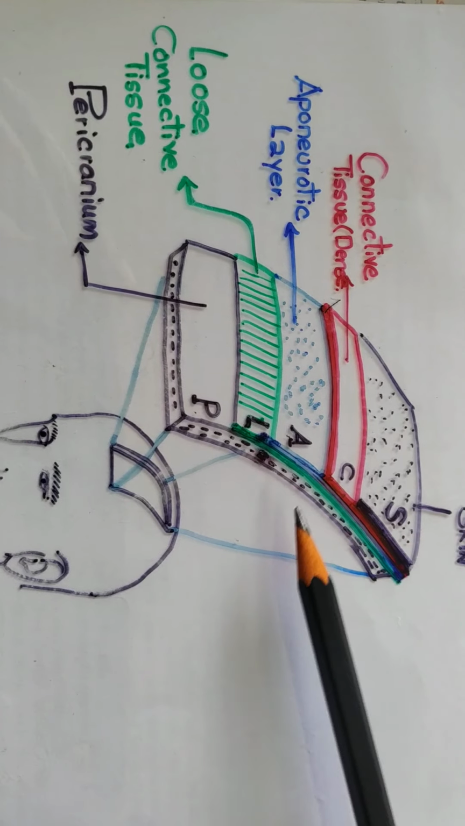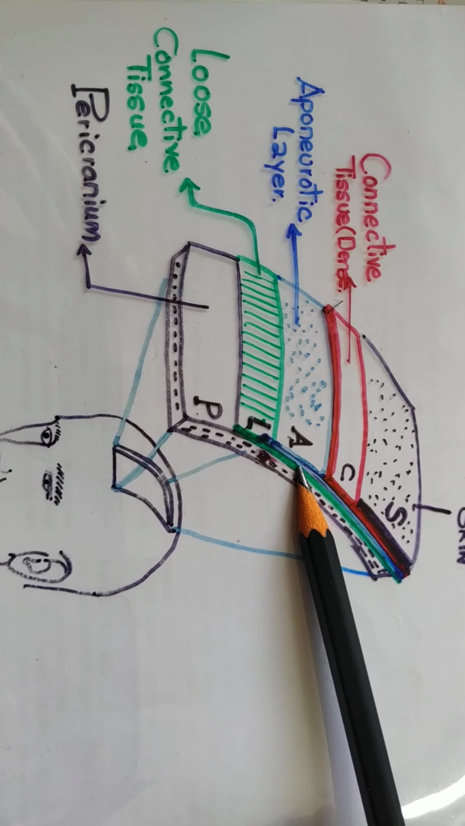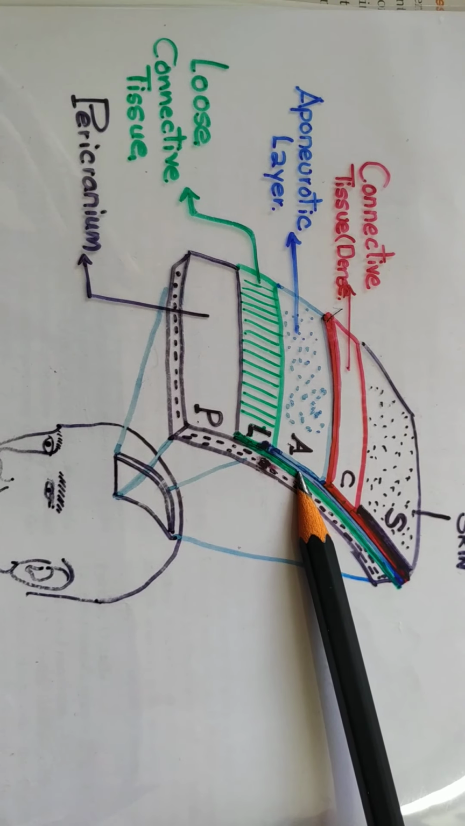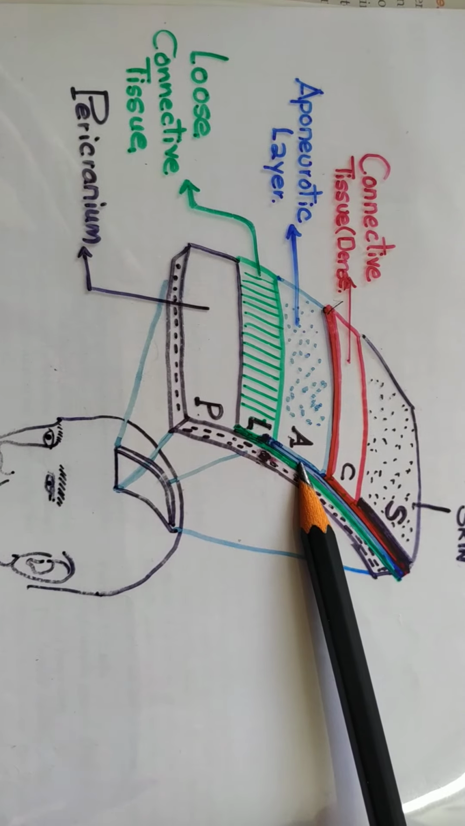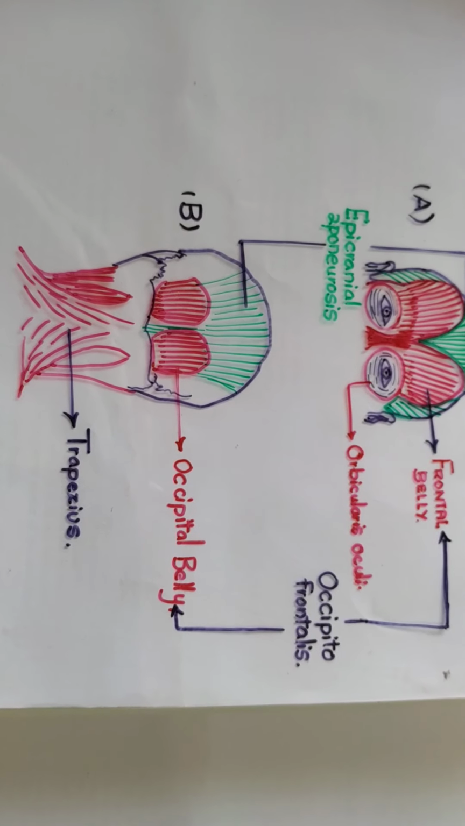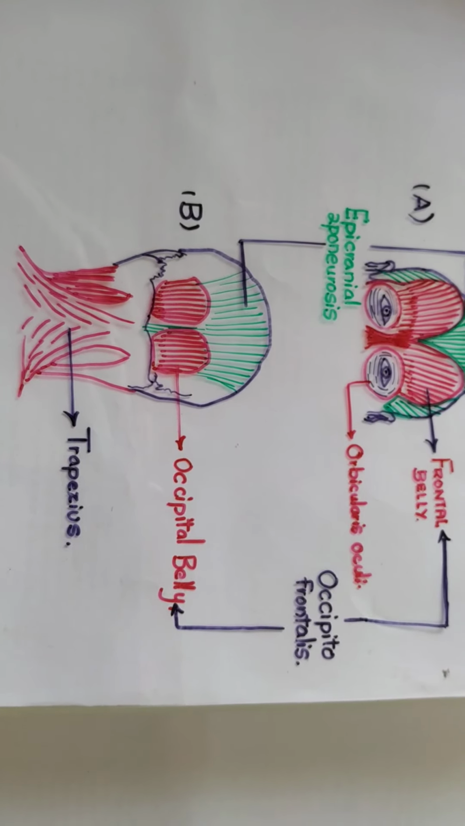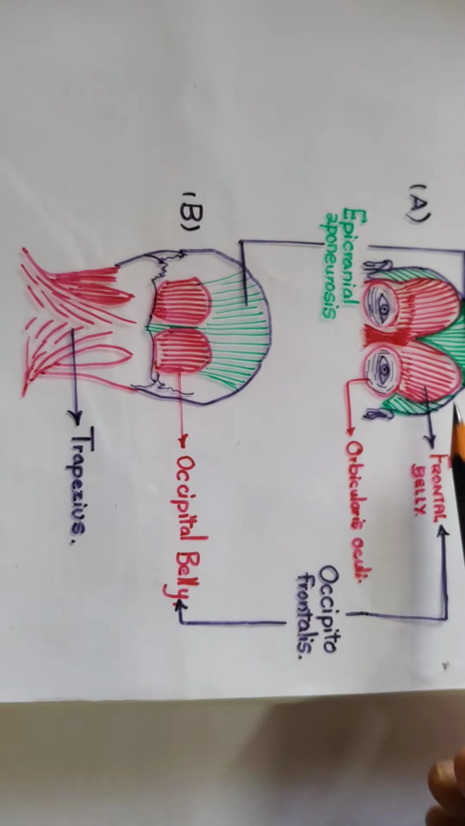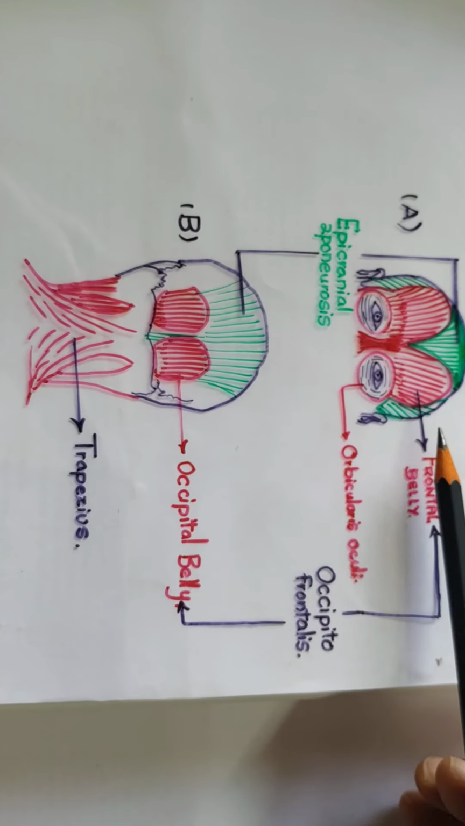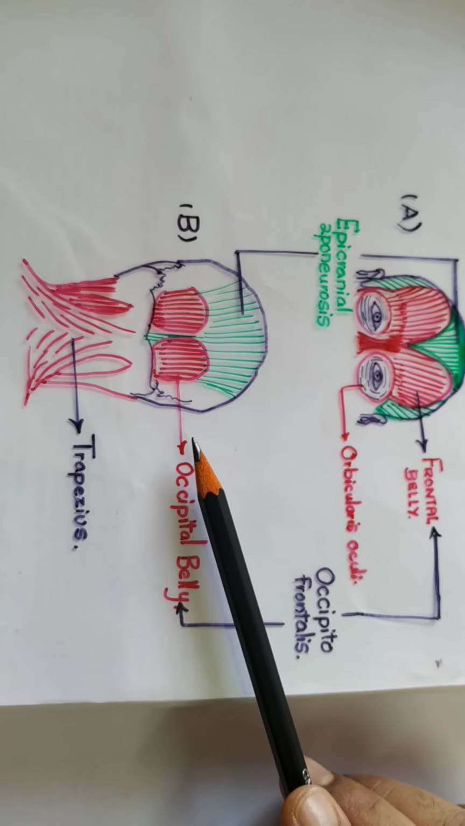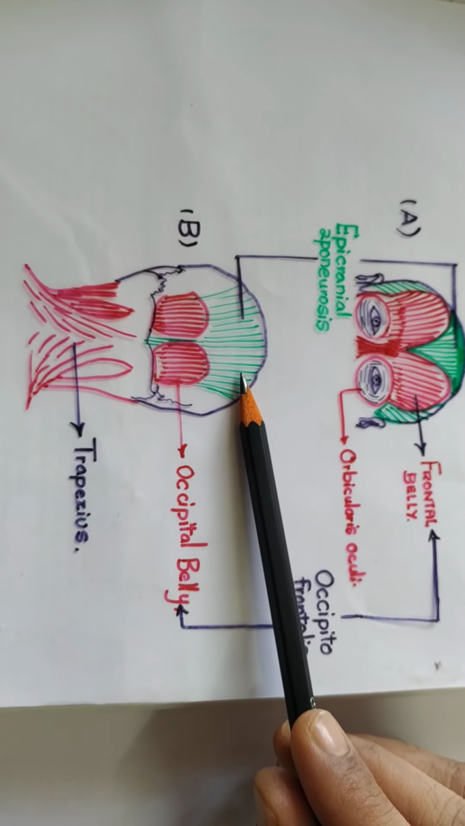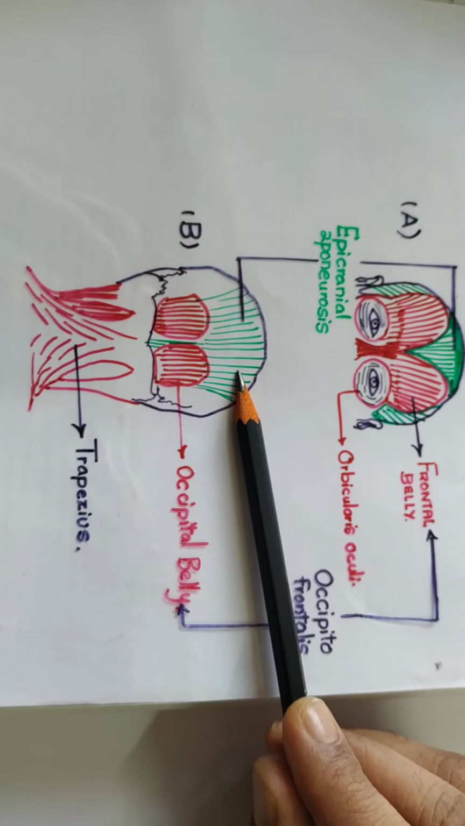Coming to the third layer, aponeurosis, it is also called as galea aponeurotica. It contains the occipitofrontalis muscle and epicranial aponeurosis. The occipitofrontalis muscle is going to have two bellies, frontal belly and occipital belly. Both the frontal belly and occipital belly are united by epicranial aponeurosis.